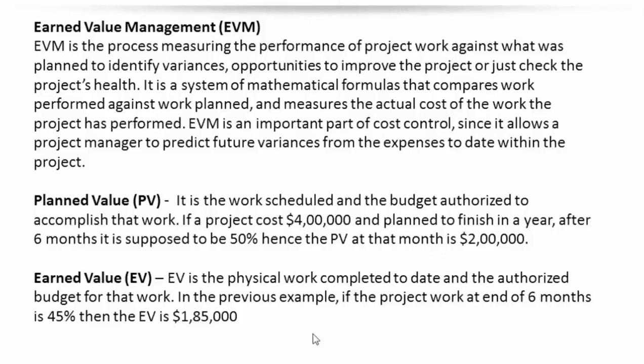It is the physical work completed to date and the authorized budget for that work. In the same example, if at the end of the 6 months we have done 45% of the work, what is our earned value? It is 45% of 400,000. So we have done $185,000 worth of work.